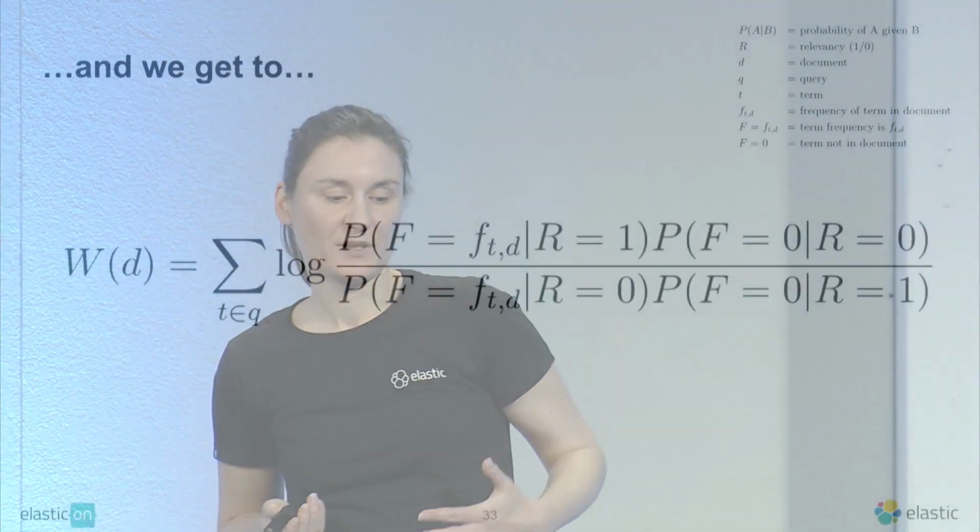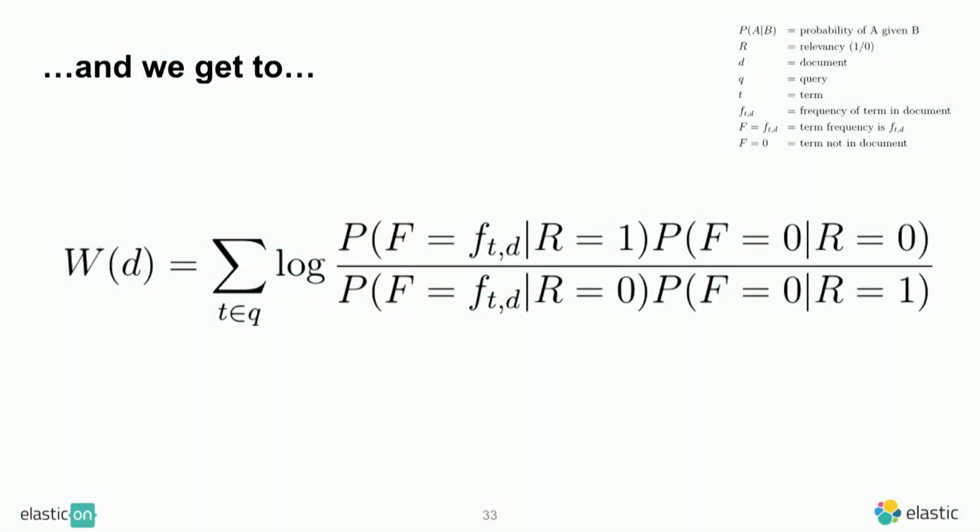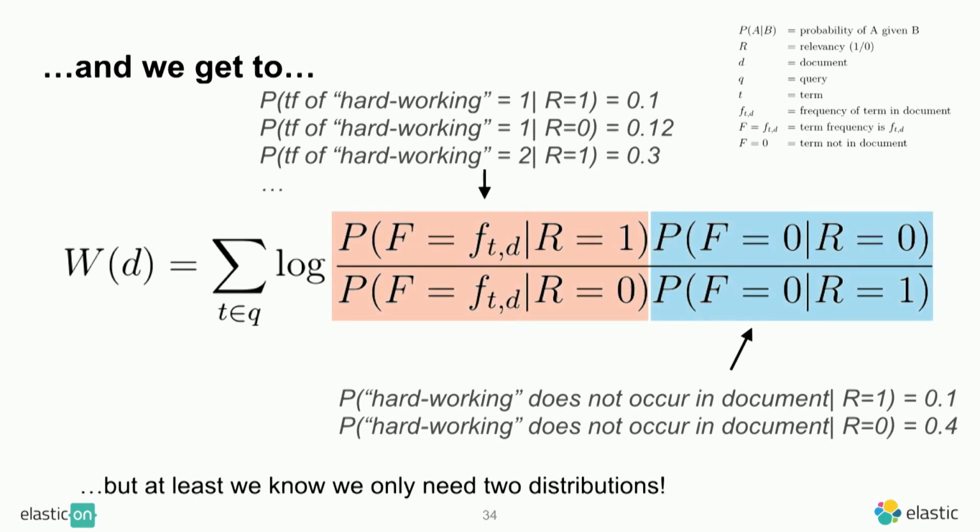Now we say we sum up over only the terms that are in the query. This is something we also didn't have before. And we sum up the log of these 4 new probabilities. What those actually mean: the first one is, in the numerator, the probability that the frequency is some particular value, given that relevancy is 1, and in the denominator, given that the relevancy is 0. So this is this orange thing here.